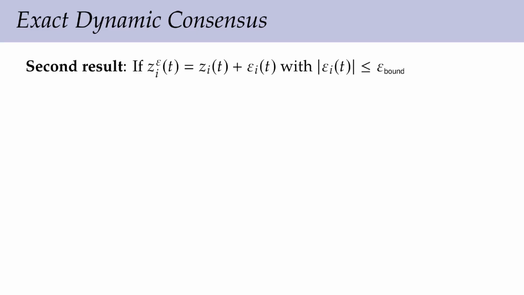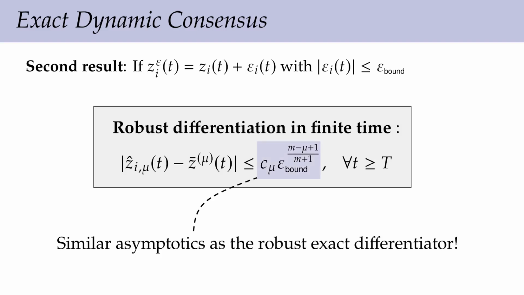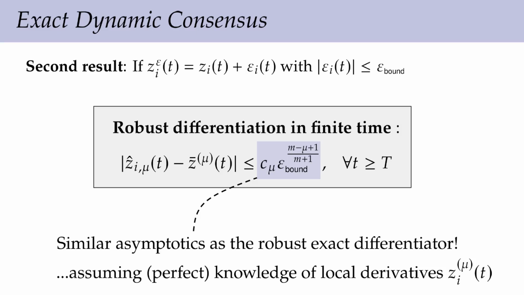In particular, if we assume that all noises have the same bound, we can also show that each one of these outputs is close to the true derivatives, and the error bound is very similar to that of the robust exact differentiator, which depends on the size of the noise. However, we cannot forget that in order to build these output signals, we have to assume perfect knowledge of the local derivatives. In practice, these are obtained through a local robust exact differentiator.